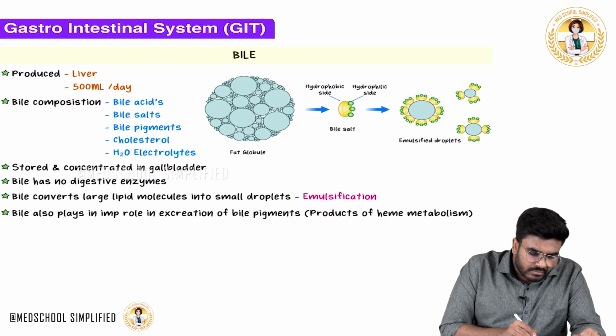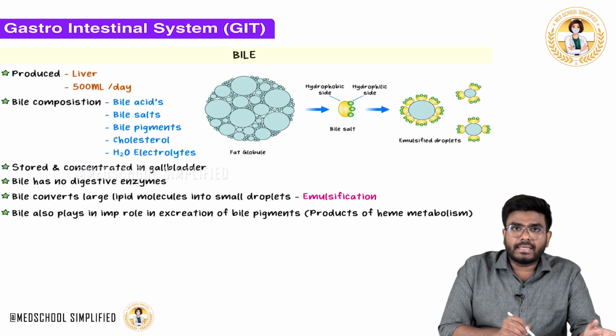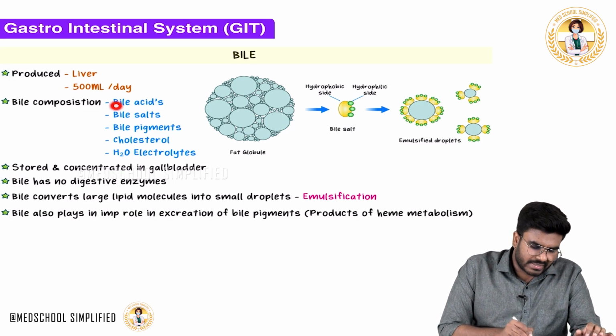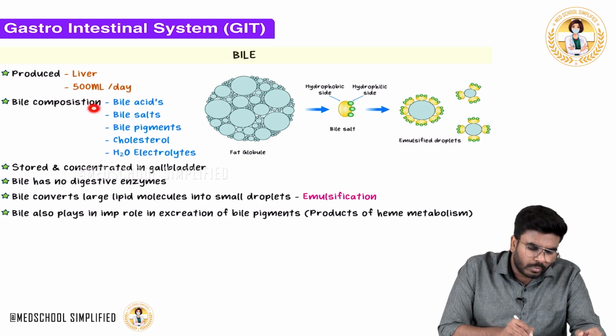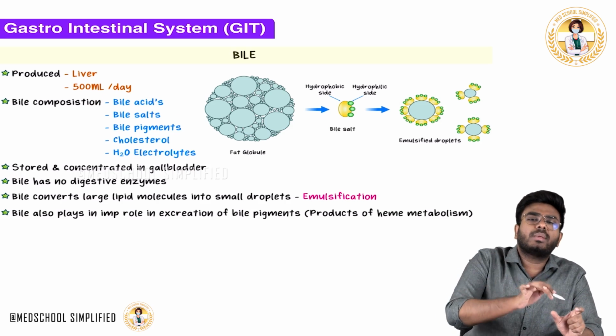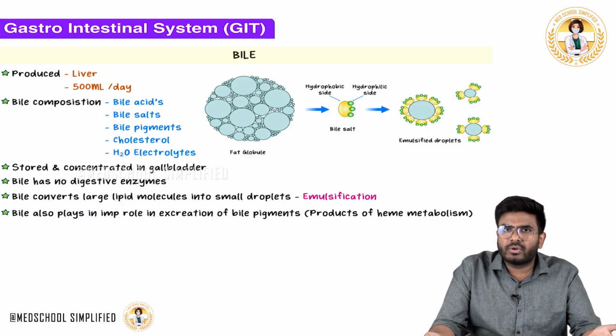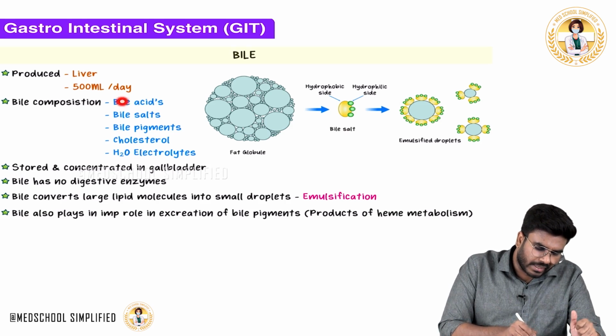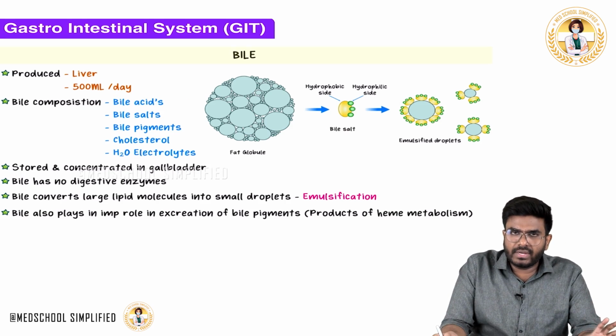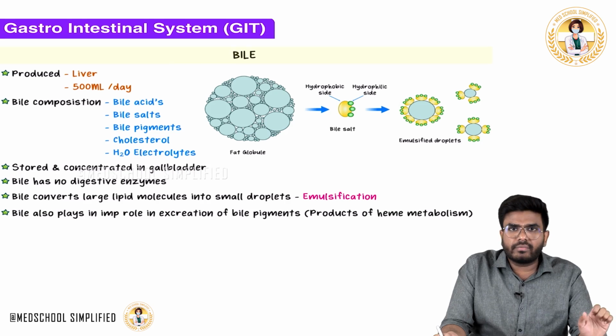You will study bile acids and bile salts in detail in your biochemistry. Bile acid and bile salt, not a big difference. If one sodium goes and sits onto a bile acid, it is called a bile salt. You are adding salts, so bile acid becomes bile salt. But at the end of the day, they are coming out of cholesterol derivatives.